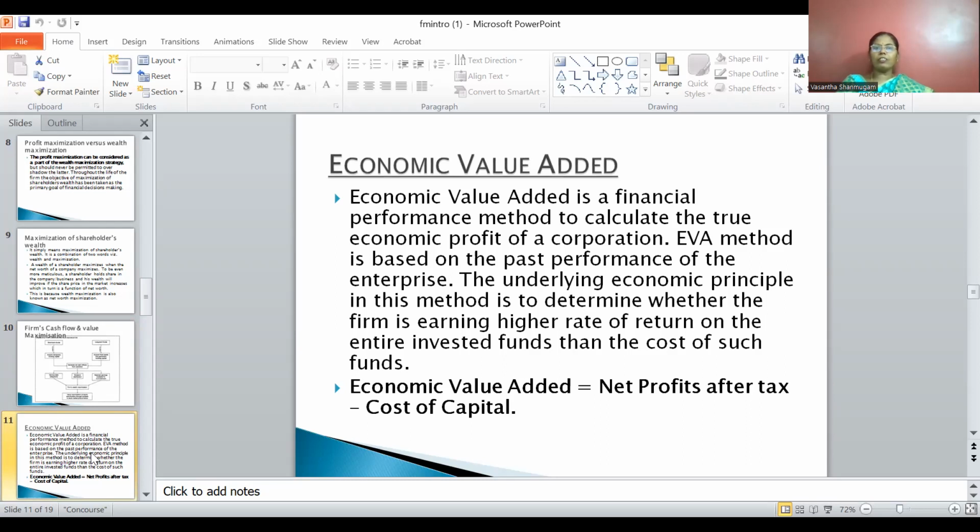It is based on the past performance of the enterprise. It is one of the important indicators to measure the performance of the company. The main economic principle in this method is to determine whether the firm is earning a higher rate of return on the entire invested funds than the cost of funds. It means that the firm should be able to earn more than the cost of capital.